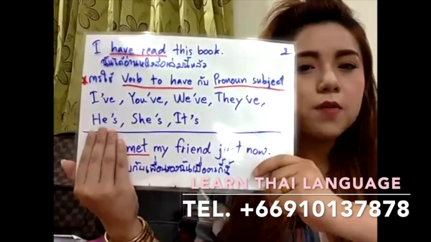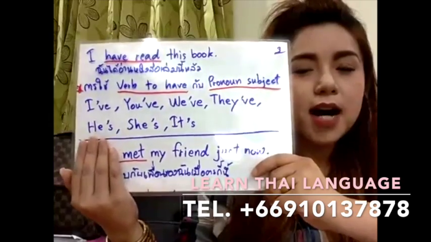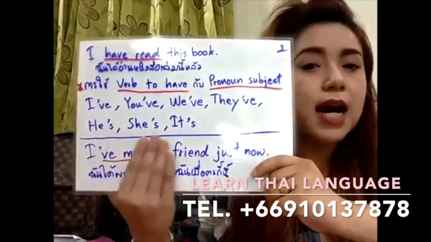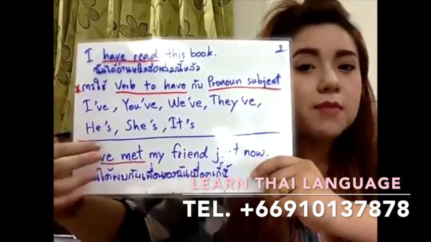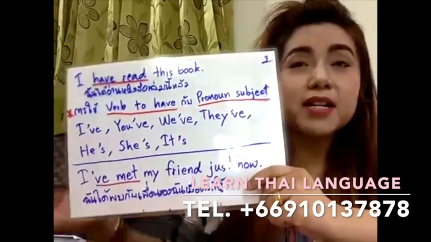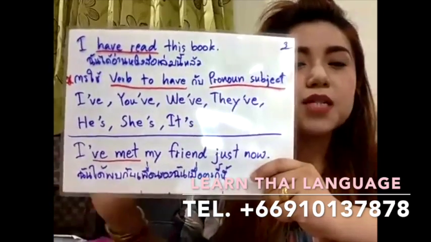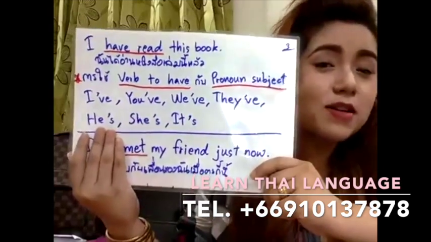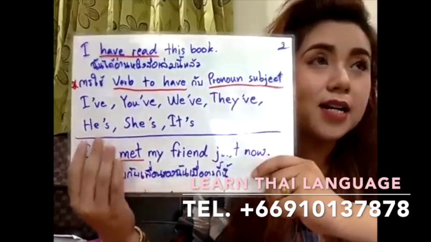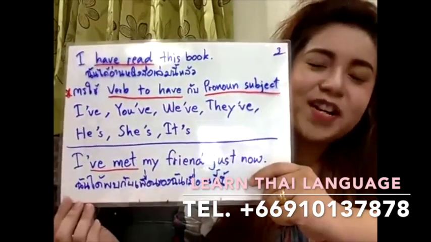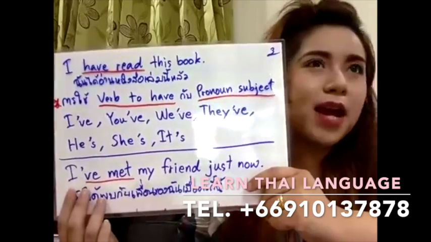Is autumn the season between summer and winter? Yes, autumn is the season between summer and winter. What is the season between summer and winter? Autumn is the season between summer and winter. Do fruits become ripe in autumn? Yes, fruits become ripe in autumn. When do fruits become ripe? Fruits become ripe in autumn.